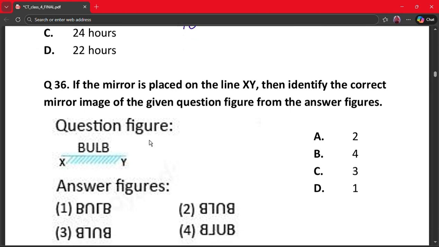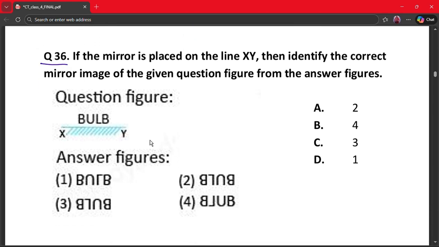Our next question is question number 36. If the mirror is placed on the line XY, which is this, then identify the correct mirror image of the given question figure from the answer figures. So the B will remain the same, just this big little circle will move upside and this short one will be down.